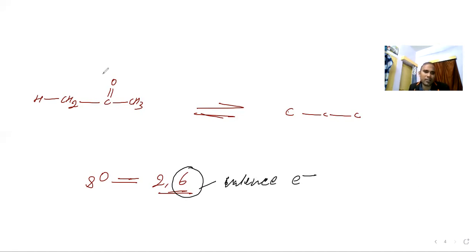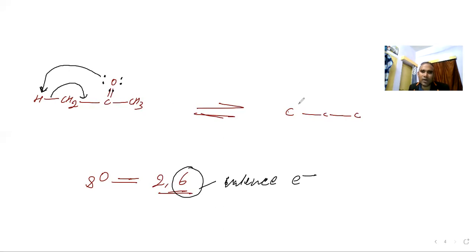So 6 valence electrons means 2 electrons are used in the bond formation, 1 and 2. This way. So how many are left? 1 and 2 are left. So what is happening here? This lone pair electron is attracting this hydrogen, and when it is attracting, this bond is shifting here.